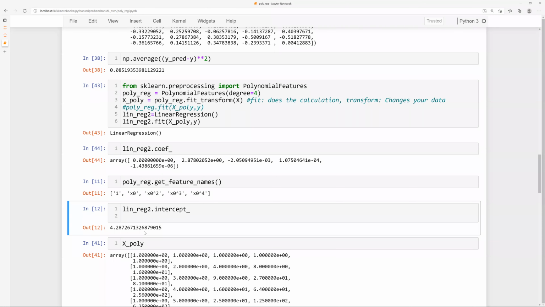Okay, so you can get those values, and similarly you can also get the names of the features. So you created 5 features. Originally you had only one feature, X. Here we are calling it X0. It automatically creates the name X0 for itself. So X0 was the first feature, but this is also X0 to the power 0, which is 1. Okay, so X0, X0 to the power 2, X0 to the power 3, and X0 to the power 4.